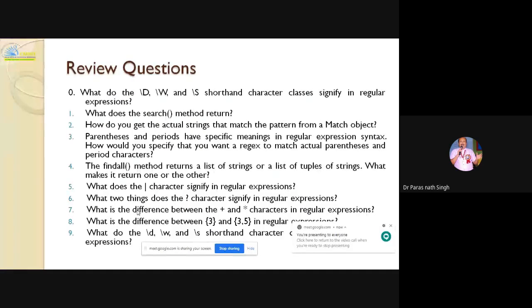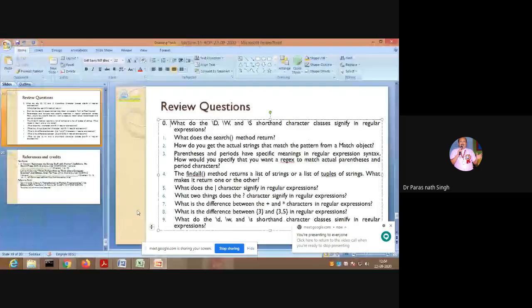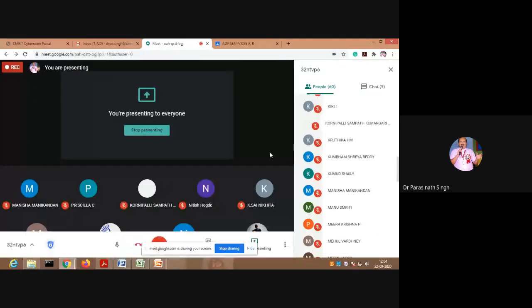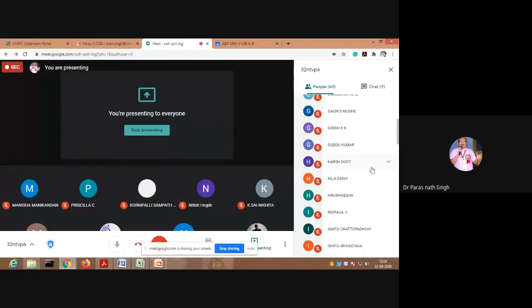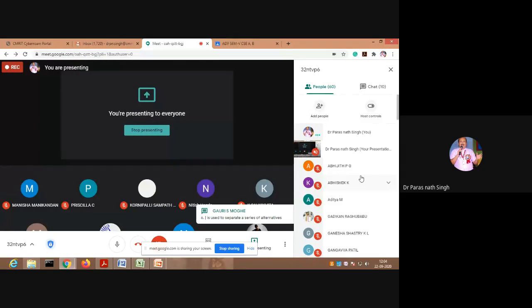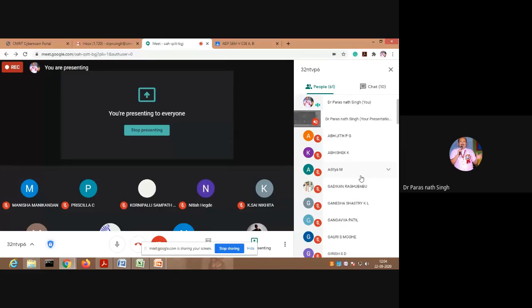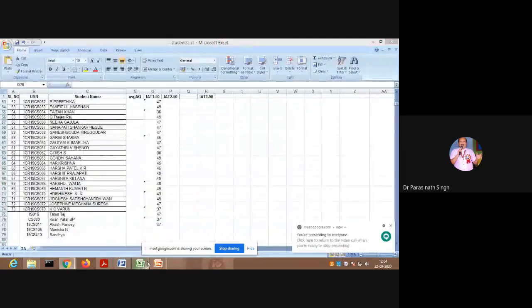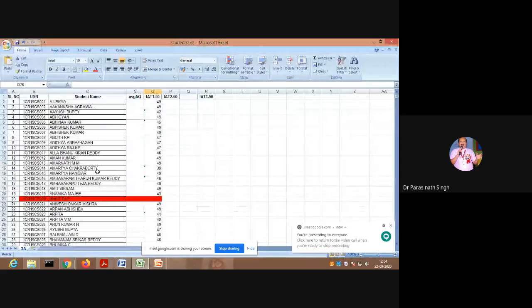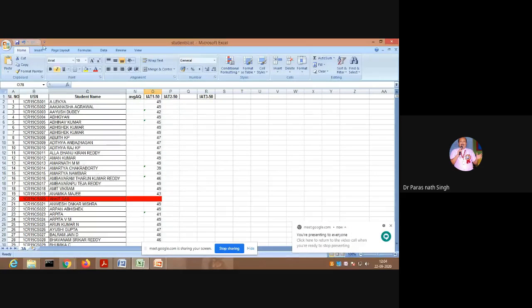Vishnu Vardhan Reddy. I will be calling the roll call first. I am taking the roll call first here. So Avijit, PG is there. Abhishek is there. I will take the student list, better, no? So it is third sem, please.